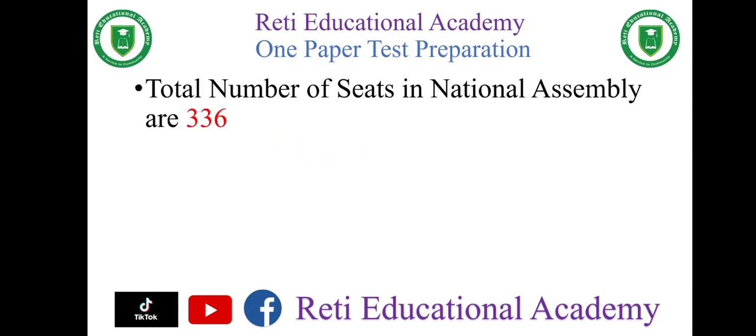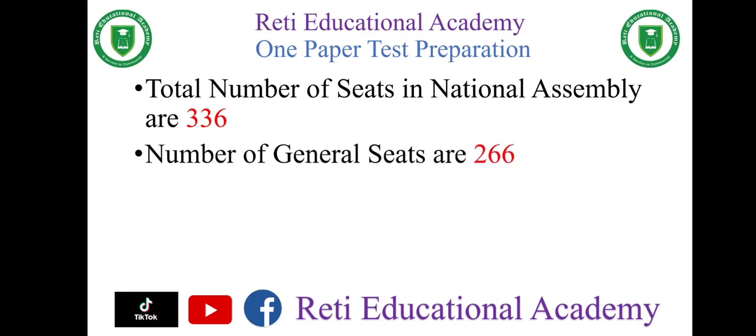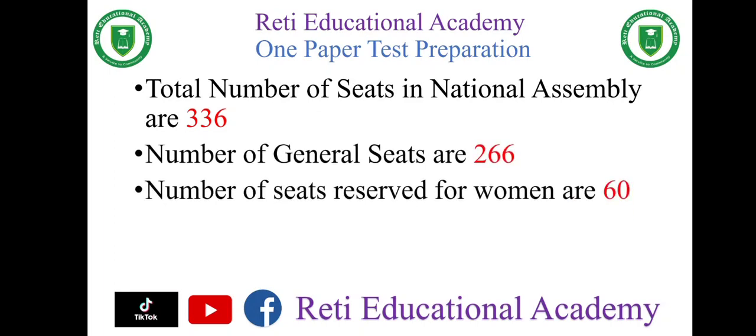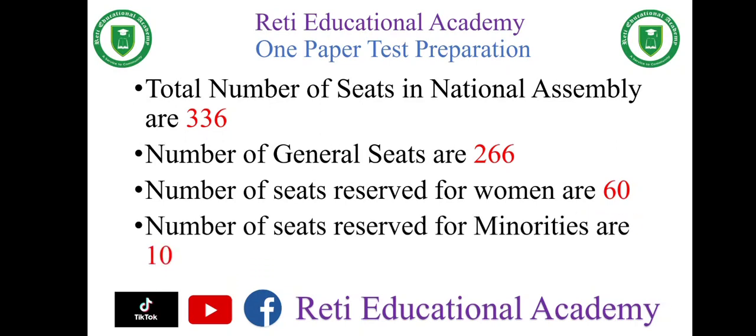The total number of seats in the National Assembly is 336. The number of general seats is 266. The number of seats reserved for women is 60. The number of seats reserved for minorities is 10.